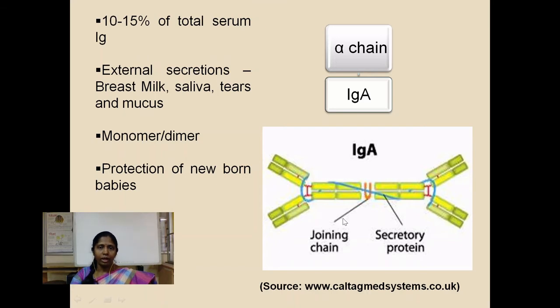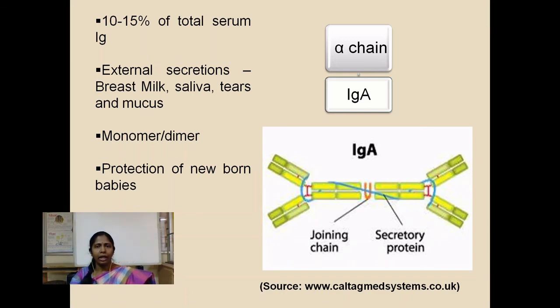IgA also has another peptide, namely the secretory protein, due to which it is very important in protection of the surfaces of the mucosal membrane. Due to its comparatively smaller size than IgM, as well as the presence of the secretory protein, IgA can be carried to the mucosal surfaces.